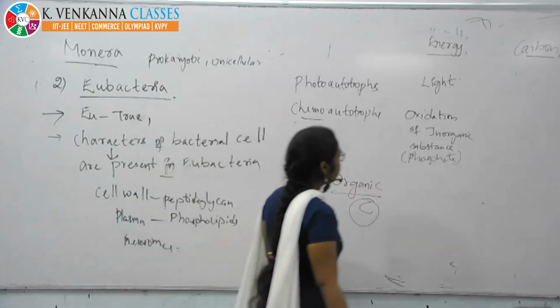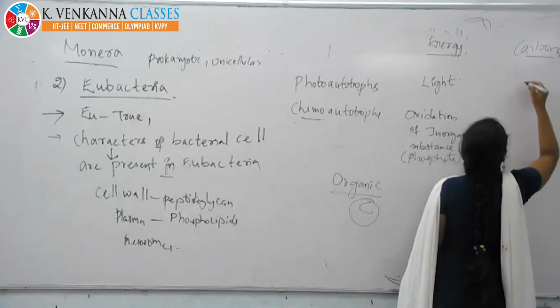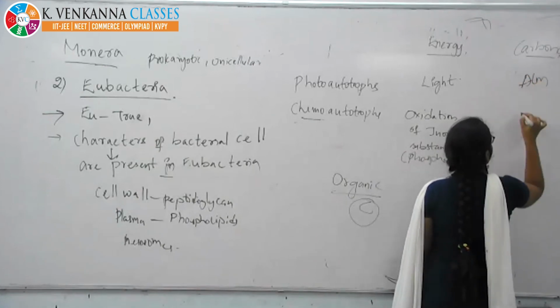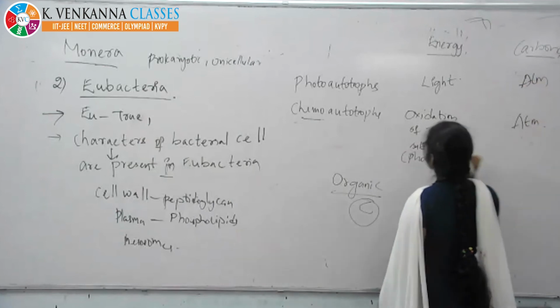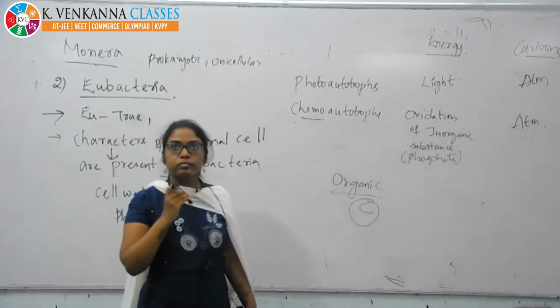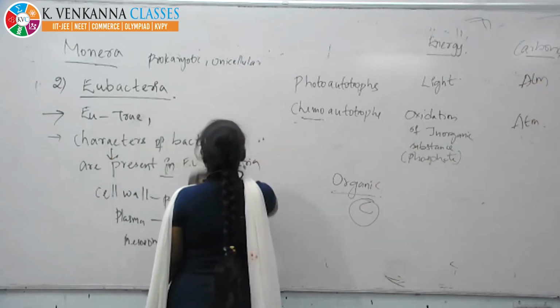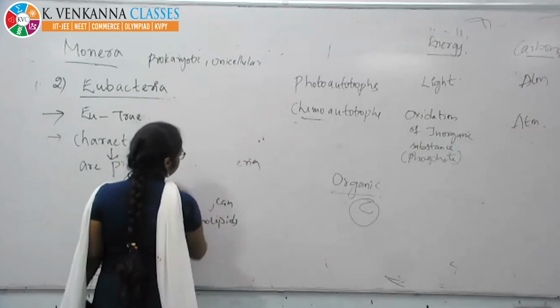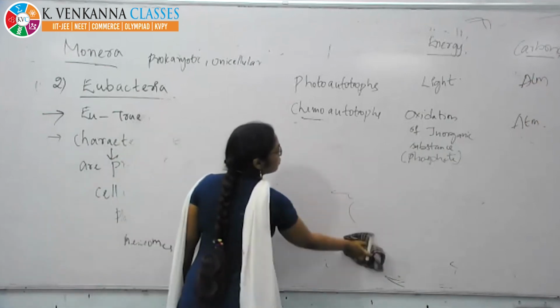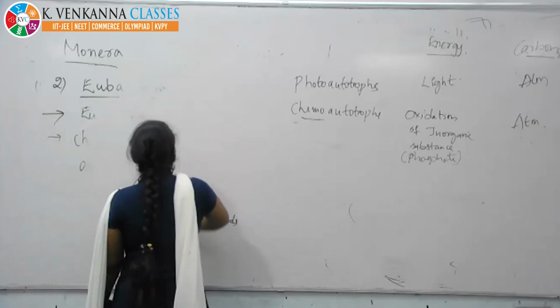Carbon dioxide comes from the atmosphere, and this comes under the autotrophs. This is useful for those who are preparing for the NEET.